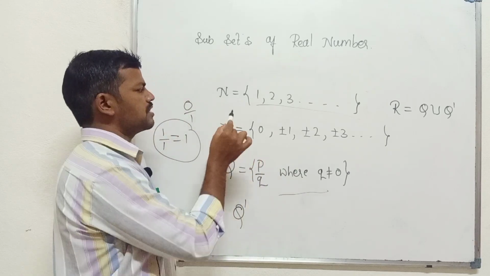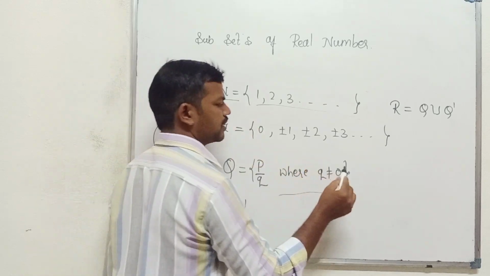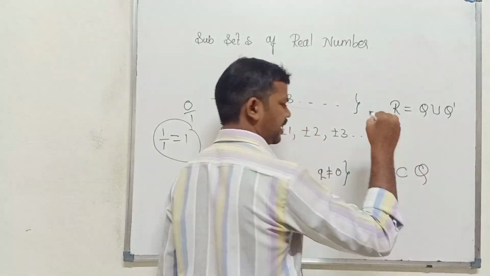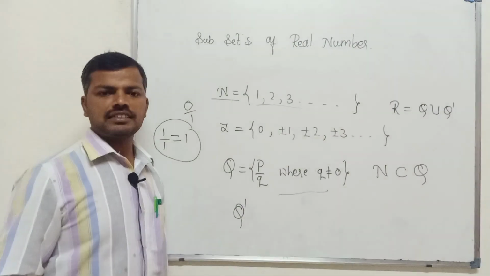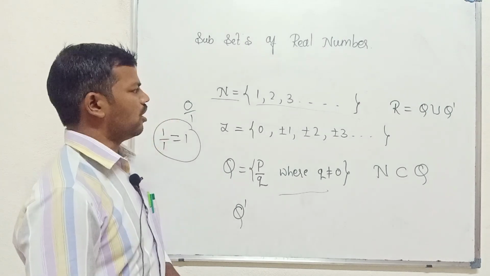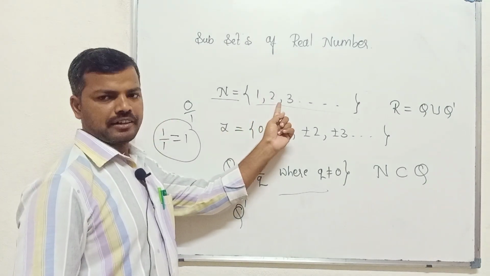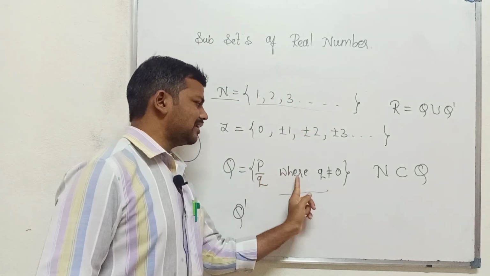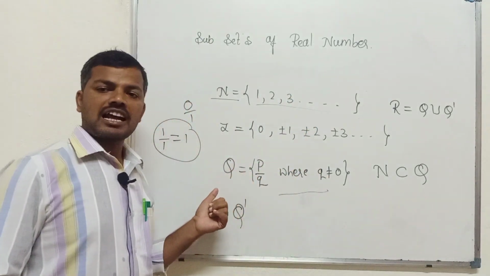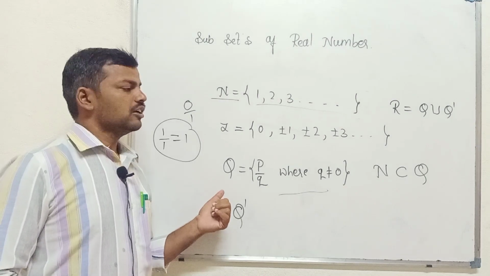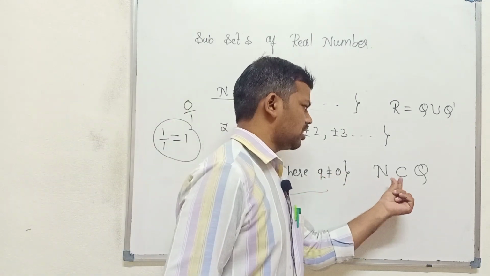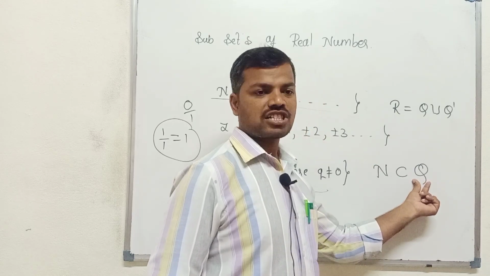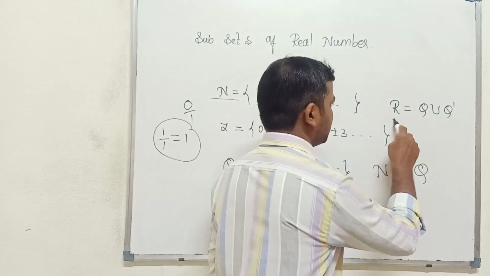Here it confirms that the natural numbers are a subset of Q, because every natural number is an element of the rational numbers. So we can say that the natural numbers are a subset of the rational numbers.